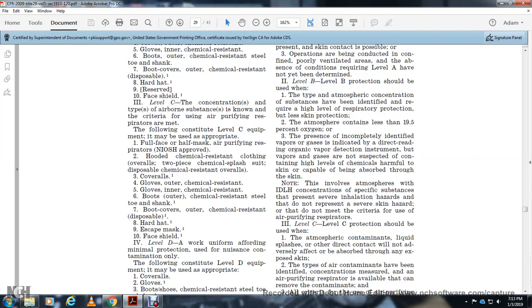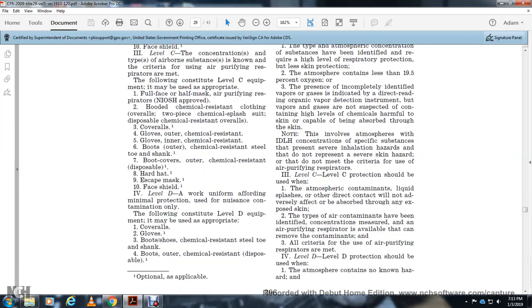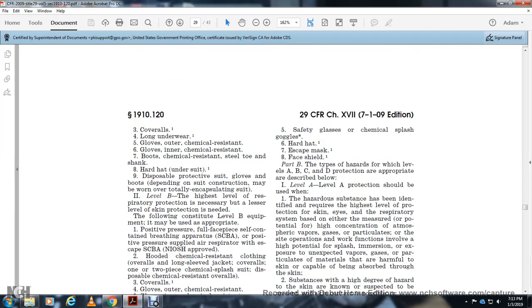Outer chemical resistant disposable, hard hat, escape mask, face shield. Level D is the worker uniform, according to the minimal protection against nuisance contamination. Only the following constitute Level D equipment that may be used: appropriate coveralls, gloves, boots, the chemical resistant shield, the boots, outer chemical resistant disposable. Safety glasses, chemical splash goggles, hard hat, escape mask. The type of head protection with the levels A, B, C, and D are appropriately described below.